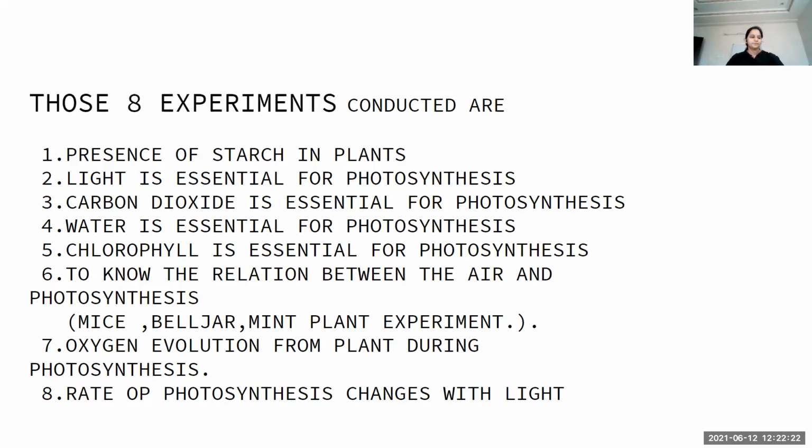For the first time, who conducted this experiment? Scientists conducted this experiment to know the presence of starch in plants. Next, what are the primary raw materials for photosynthesis? Light, water, carbon dioxide and chlorophyll. All these are essential for photosynthesis, have been proven. So altogether 5 are completed.